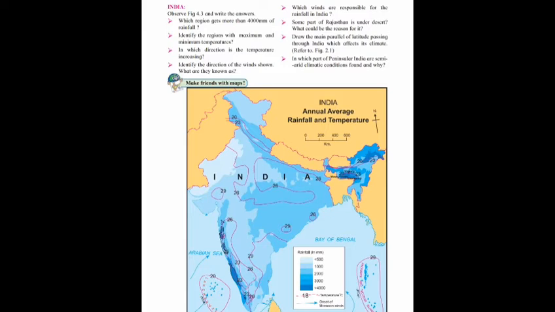You can refer to figure 2.1. Next question is, in which part of peninsular India are semi-arid climatic conditions found and why? Semi-arid conditions are found to the east of the Western Ghats of peninsular India. This region is a rain shadow region. Therefore, semi-arid climatic conditions are found here.